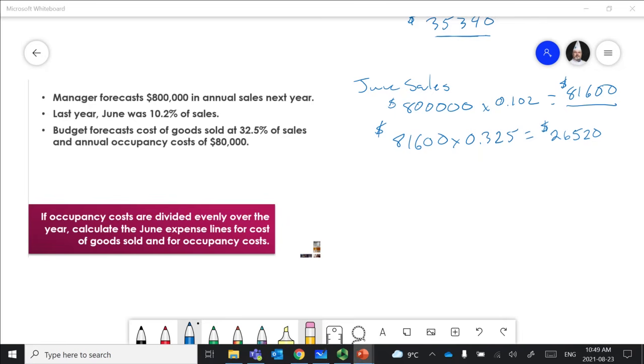Now, the last part of this question was, what's our occupancy cost if occupancy costs are divided evenly over the year? Well, if occupancy costs are $80,000, we just need to divide that by 12 months in the year, right? Which is going to give us a total of $6,667 per month. So easily broken down to our month of June. In our month of June, we have a revenue of $81,600. We have a cost of goods of $26,520, and we have an occupancy cost of $6,667.